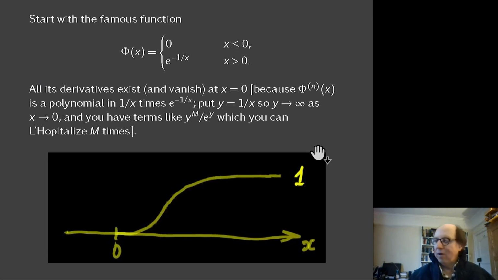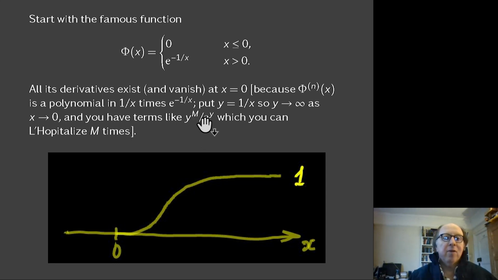And we're going to start showing that test functions do exist with a very famous function indeed. This capital phi of x is 0 if x is less than or equal to 0, and e to the minus 1 over x if x is positive. I'm sure you've seen this function in your real analysis, because it's the classical idea of a function which has a Taylor series at the origin, and every term in that Taylor series is 0, but the function nevertheless manages to crawl off the axis, even though all its derivatives, the limit as x tends to 0 from above of all the derivatives, is 0.